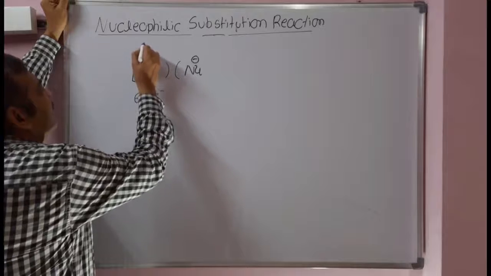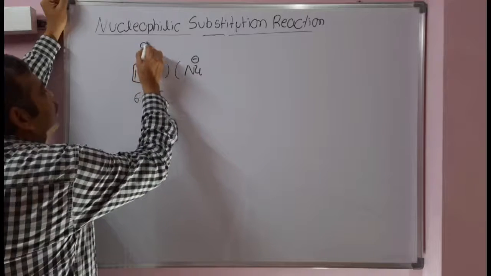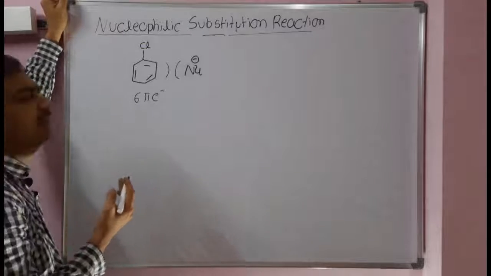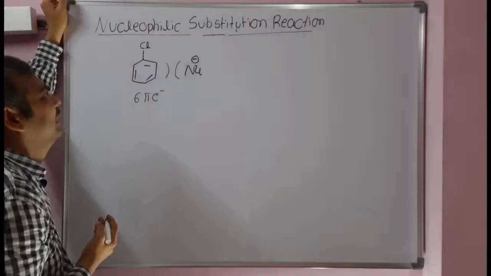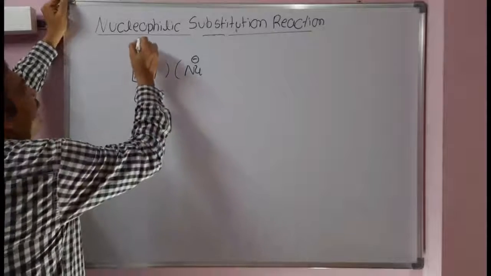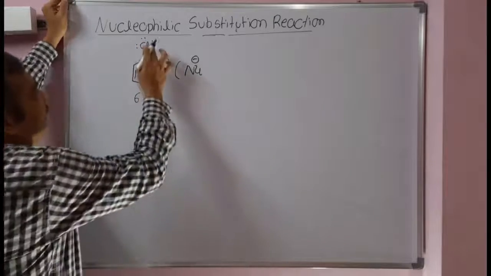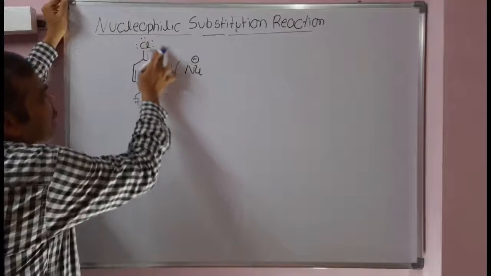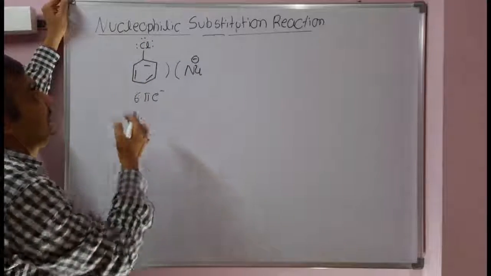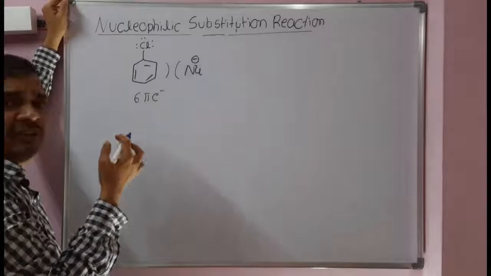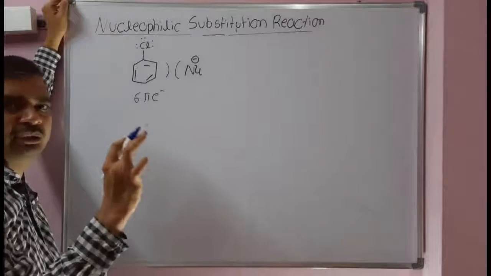So here take an aryl halide, let us say chlorobenzene, you can take bromobenzene, fluorobenzene, iodobenzene, whatever it is. Still the halogen itself has lone pairs of electrons. There is a repulsion, and it increases more in case of halogen, more repulsion when compared to benzene. So halobenzenes will not generally undergo nucleophilic substitution reactions.